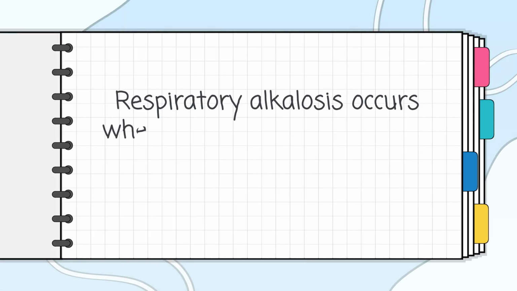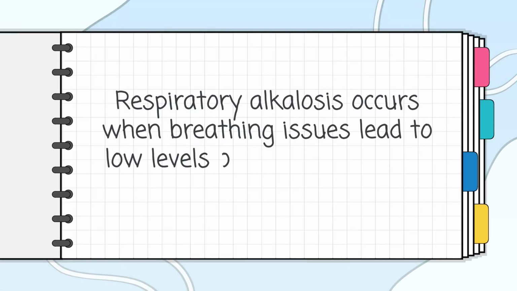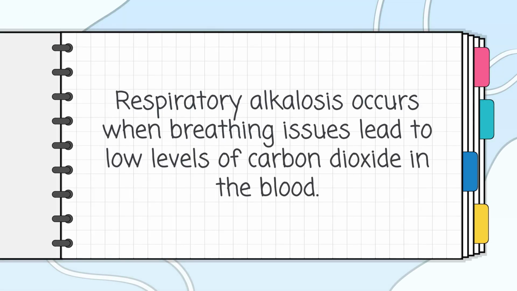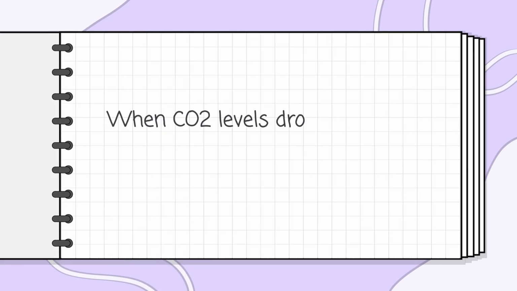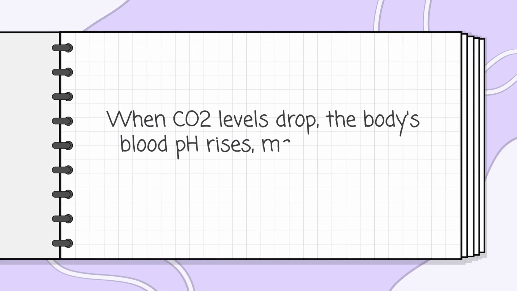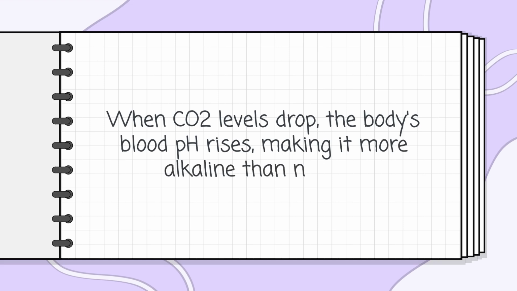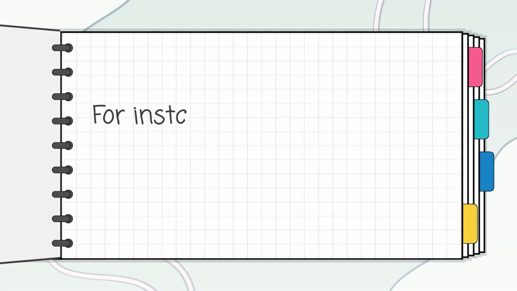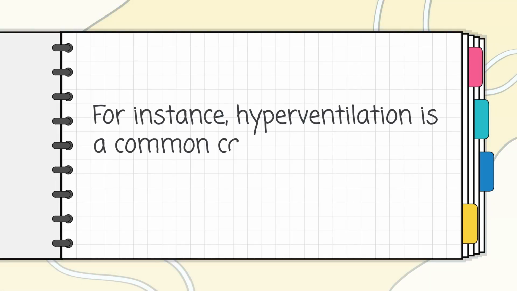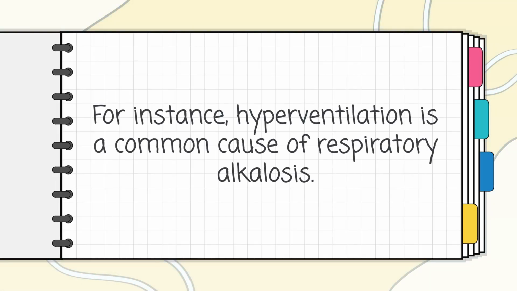Respiratory alkalosis occurs when breathing issues lead to low levels of carbon dioxide in the blood. When CO2 levels drop, the body's blood pH rises, making it more alkaline than normal. For instance, hyperventilation is a common cause of respiratory alkalosis.